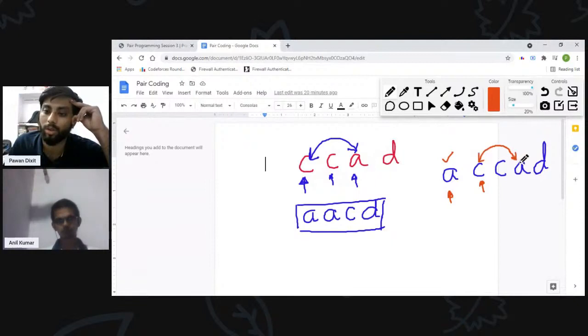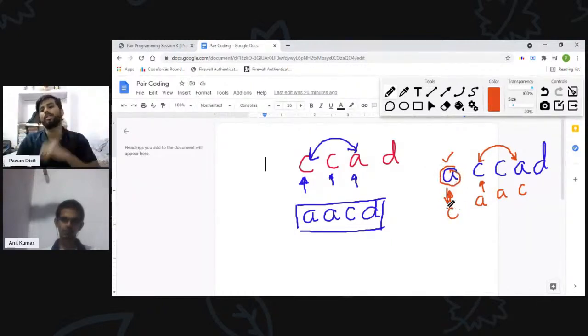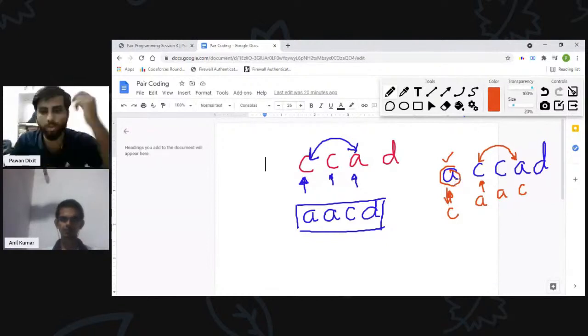Oh, okay. This is the problem. If I convert this C to A and this C to A, then this A will be converted to C and this A also will be converted to C. So now it is not the optimal answer because the leftmost value matters the most. Right. So I cannot just do the greedy thing as such. I have to think some more.